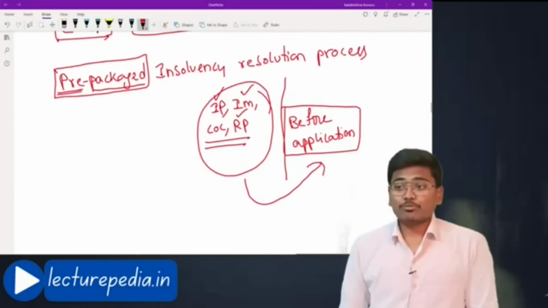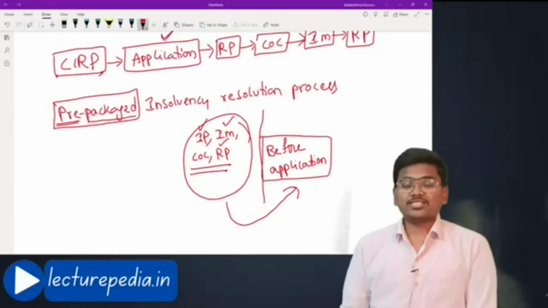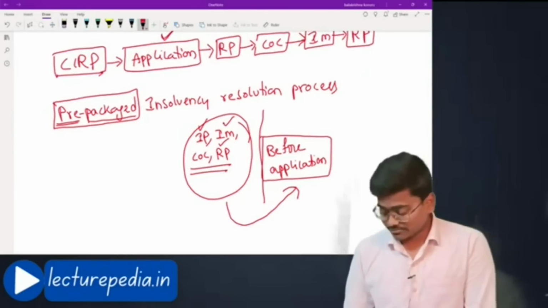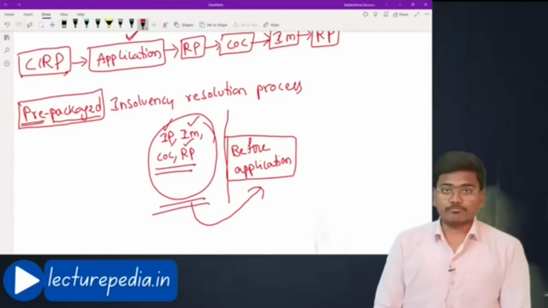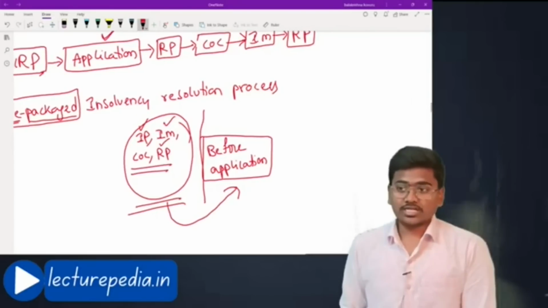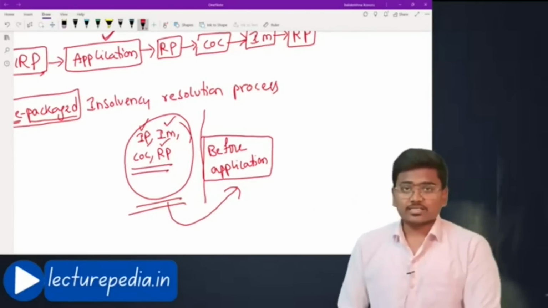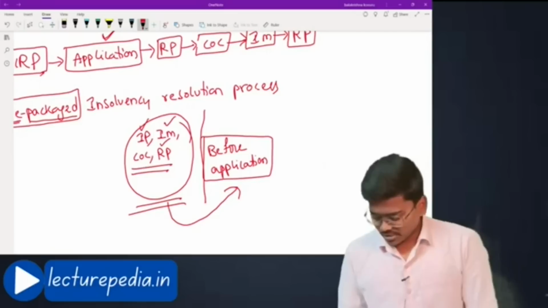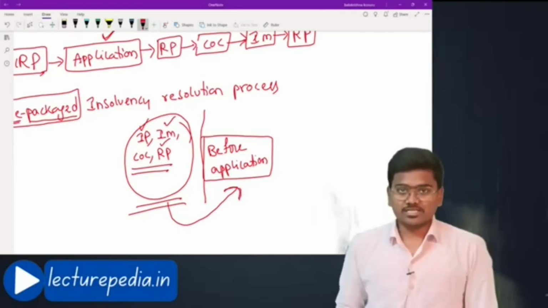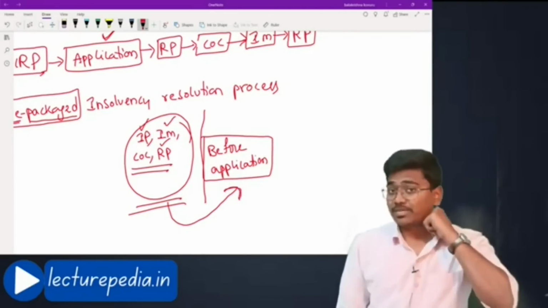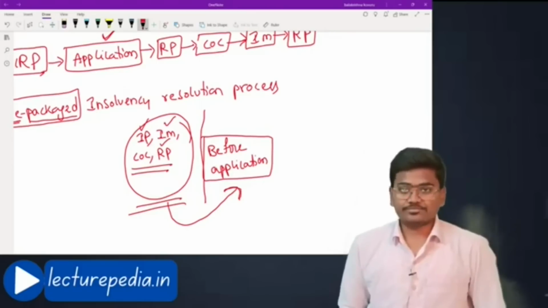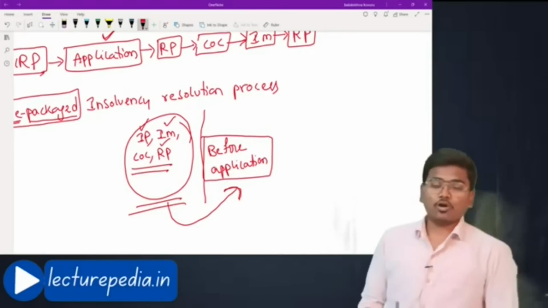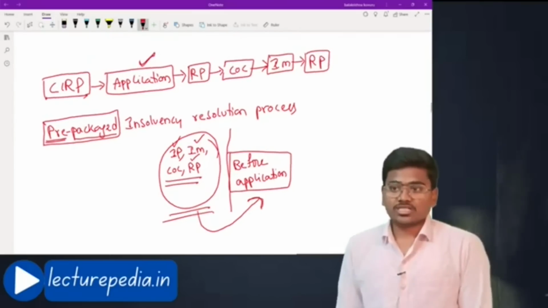So the name of this process is pre-packaged insolvency resolution process, because everything has been finalized before the application is made. Since everything is almost done, the work of the adjudicating authority becomes easy. This reduces the time taken and the resources required by the adjudicating authority to conduct the resolution process. This is the idea of pre-packaged insolvency resolution process.